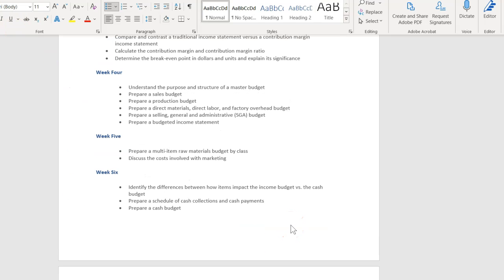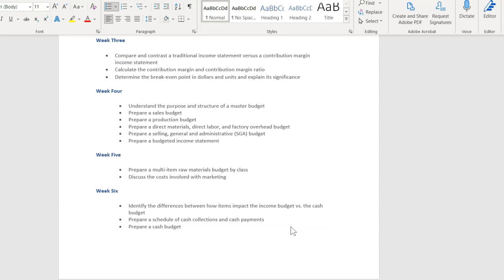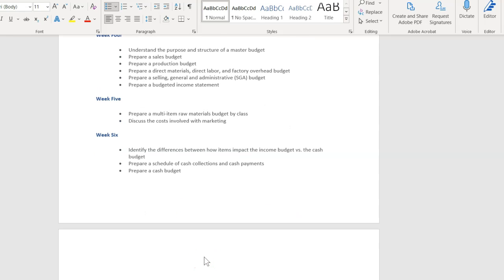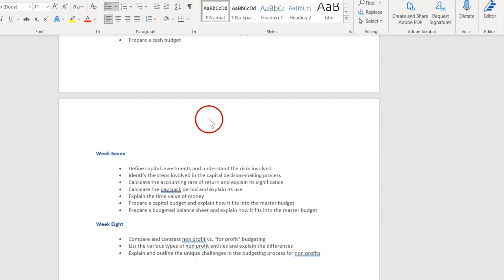Again, your quizzes are going to be your best resource. Your quizzes and your homework are going to be your best resources to prep for the exam. So looking over your quiz questions and the correct answers will be your best resource. Week 7 is the capital budget that we just did. So understanding what a capital investment is and what all the risks are, the steps in the process, and then know how to calculate the accounting rate of return and the payback period.